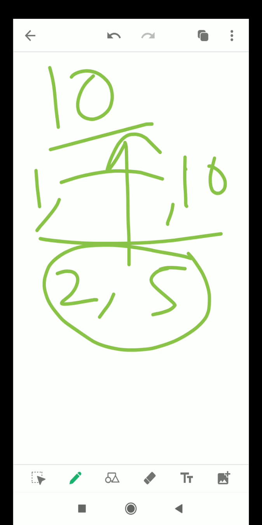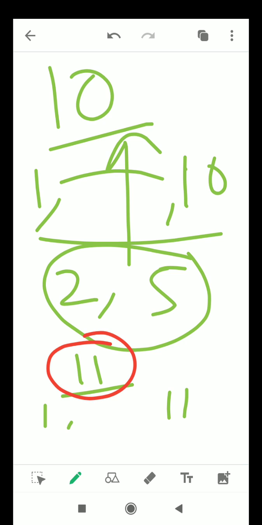Now check for 11. Which numbers divide 11? 1 divides 11 and 11 divides 11, isn't it? So except 1 and 11, in between 1 and 11, which number divides 11? You can check as well, between 1 and 11, there is no number which can divide 11. So in the list of the factors of 11, I have only 2 factors. Which are they? Only 1 and 11.